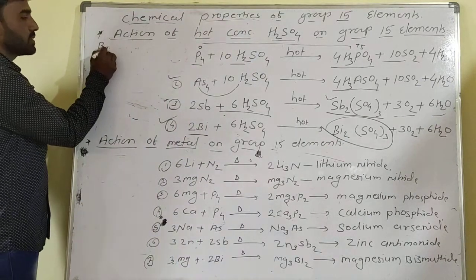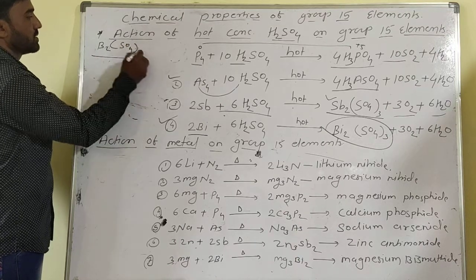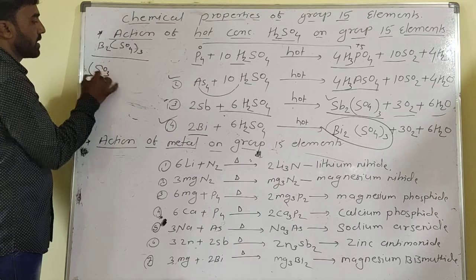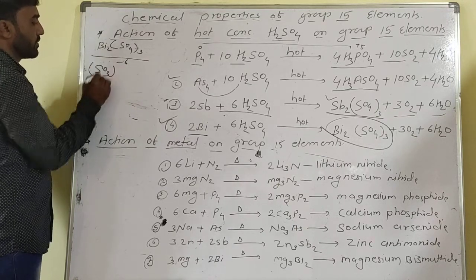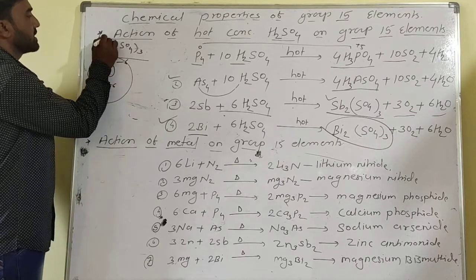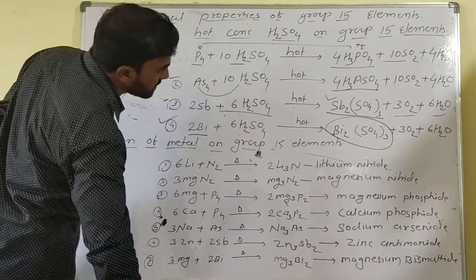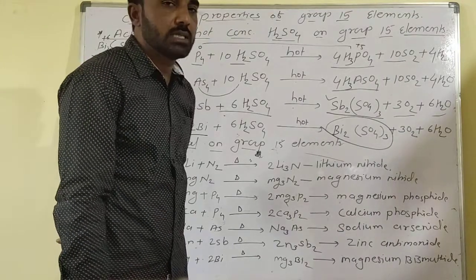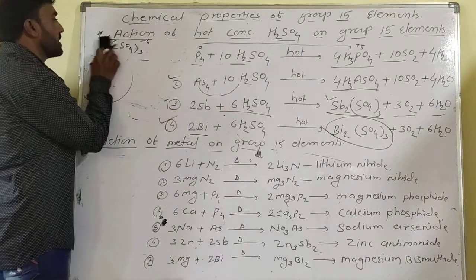So 3 SO4 are -6 and Bi2 is +6. This balances the ions, so the compounds Bi2(SO4)3 plus 3 SO2 plus 6 H2O water molecules are formed. So these are another type of reaction.